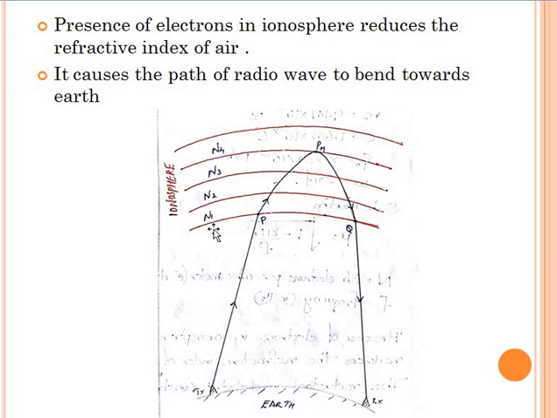We have seen in the previous class that the charge density goes on increasing as height increases up to the F2 region. So what happens is that the wave reaching the point P sees a low refractive index in the region with charge density N1.